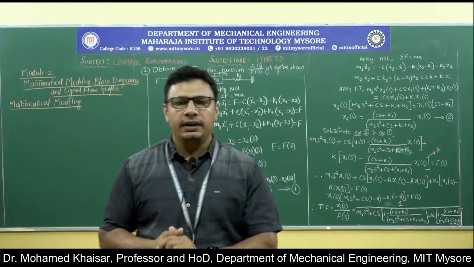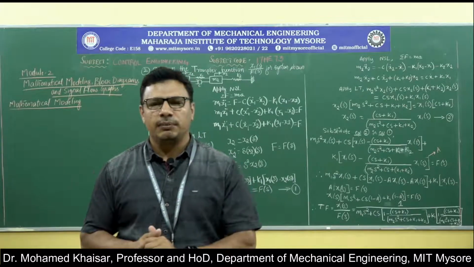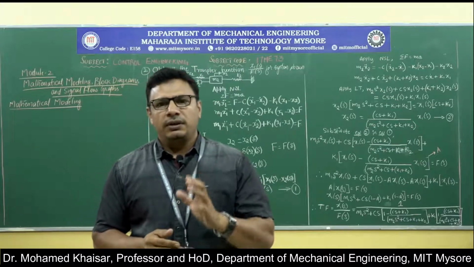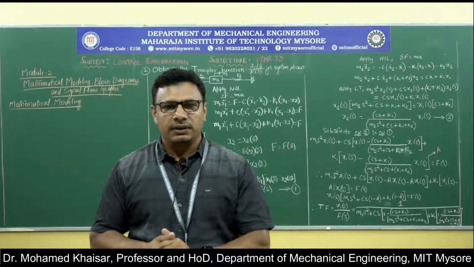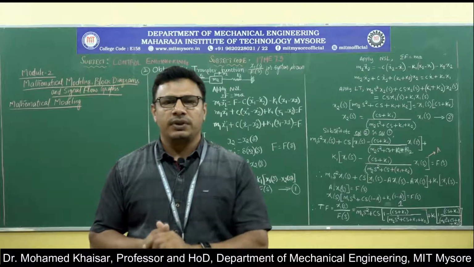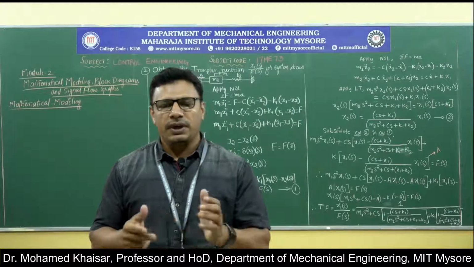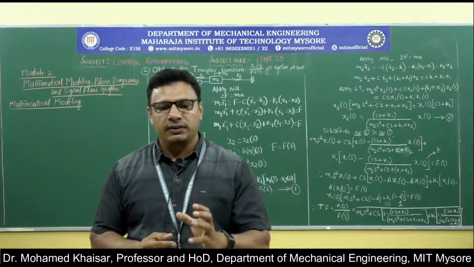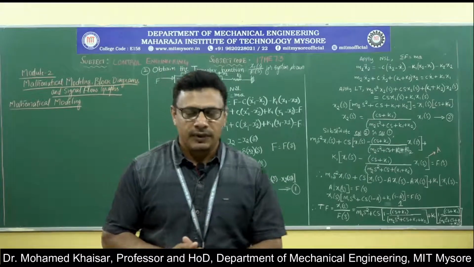Now, what do we get out of the mathematical modeling or mathematical equation? What is this mathematical model? It is very important to know. In order to understand the dynamic behavior of a system, whenever some input is given, how does the system behave? What happens to the output if the input is varied over a class of inputs? What will be the variations in the output that we get? In order to understand this, the mathematical equation or model that we evolve will be the key.